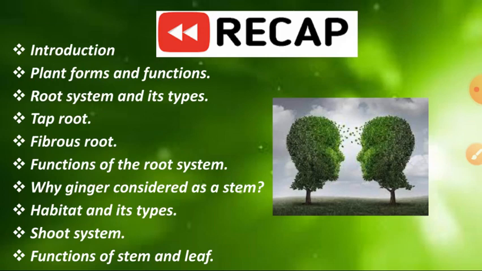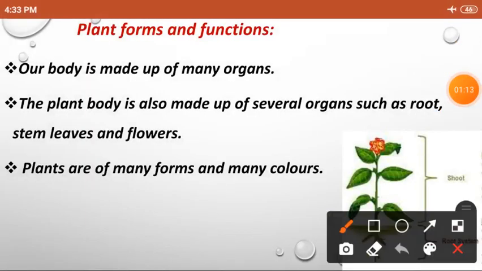Plants and animals are living organisms, but their functions, structure and lifestyle are different from each other. In a plant, we can see two types of system. One is the root system, another is the shoot system. In the root system, we can see the primary root and secondary root. In the shoot system, we can see stem, branches, leaves, flowers, fruits and seeds.